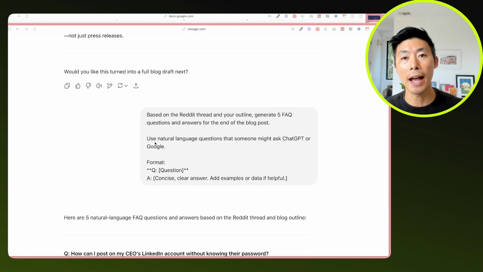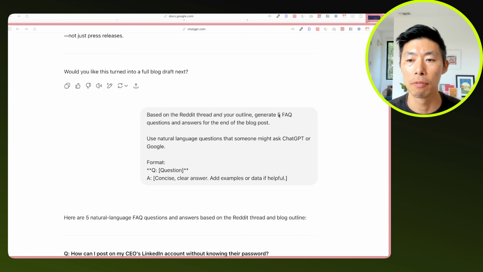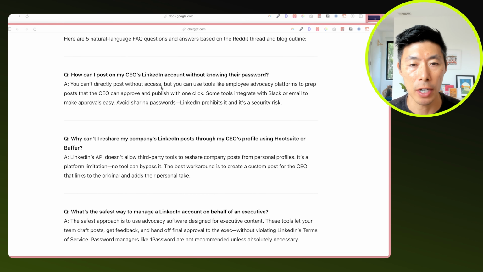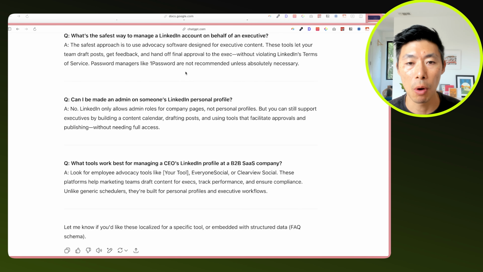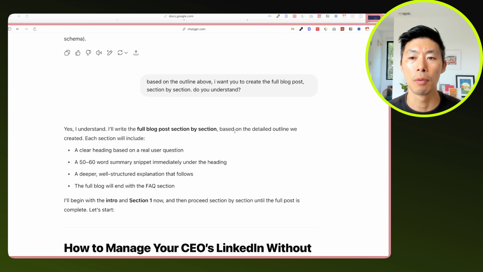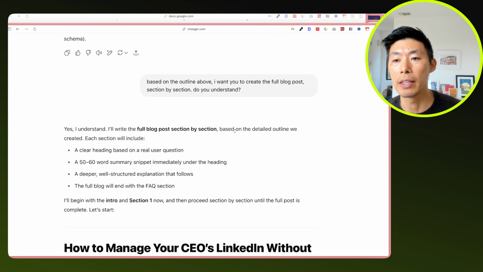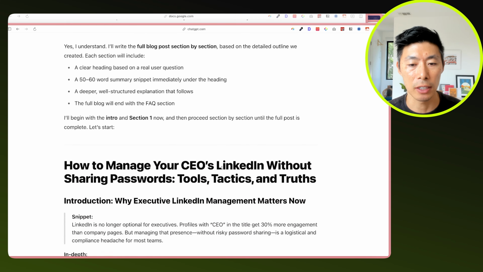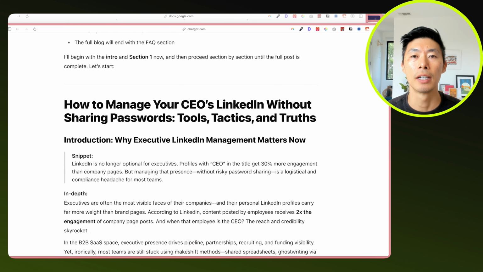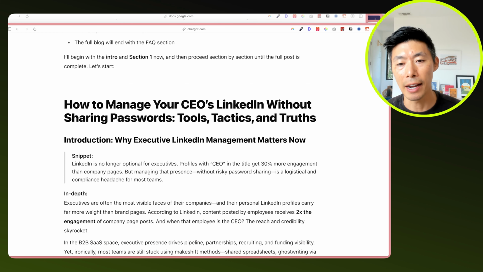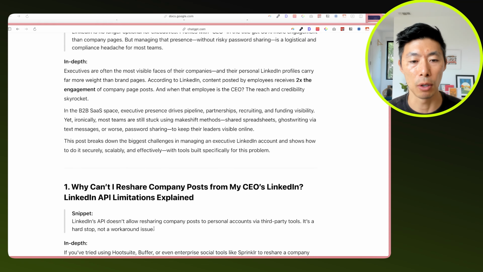Getting back to where we're at in our ChatGPT thread, we have asked for 5 different frequently asked questions, and we do have the questions here with succinct, quotable answers. Now, based on the outline above, let's create the blog post, section by section. Basically I'm asking it to expand on what it already created, drawing the insights from the Reddit post and the outline. Let's take that outline and create a blog post from it.